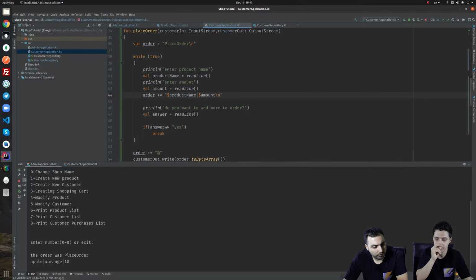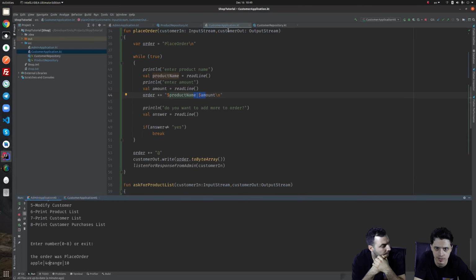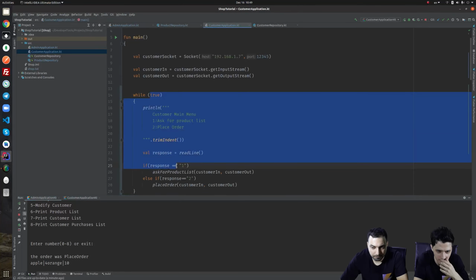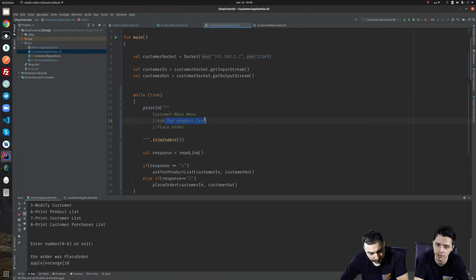So now the messages we are being sent, the commands: apple pipe 4. You can see that apple pipe 4. Okay. So now we have a customer application, some sort of customer application, which is a simple command line console application. We can ask for product list and we can place order.